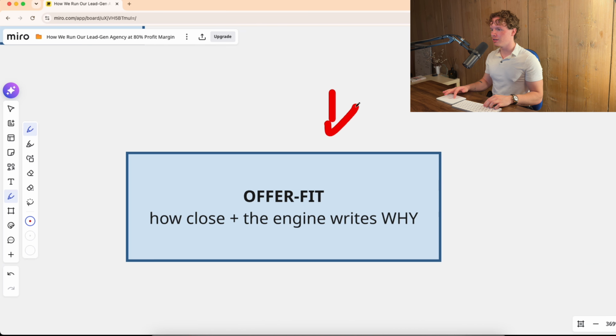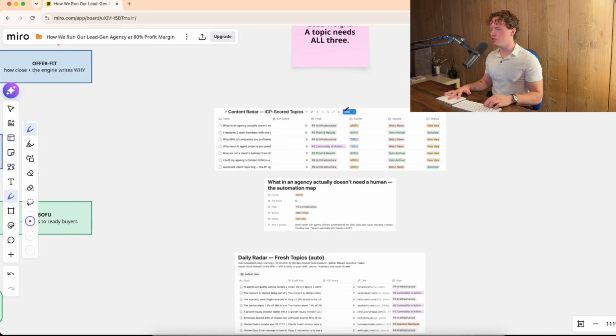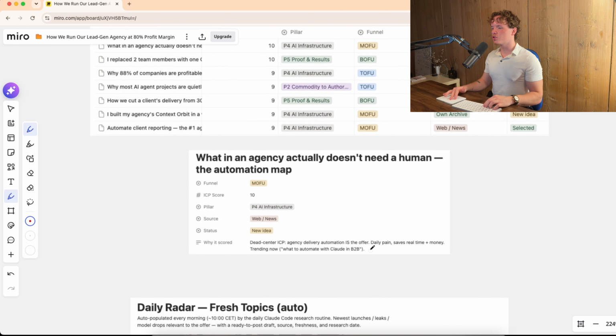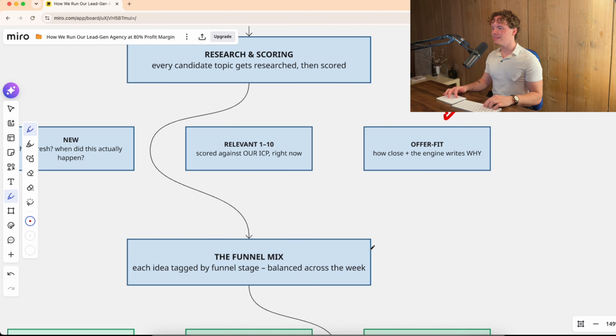And then offer fit. So it tells us exactly, okay, why did it even research it in the first place? For example, here, what in an agency actually doesn't need a human, the automation map, so what exact processes can, for example, be automated by the context orbit. Here, data center ICP agency delivery automation is the offer. Daily pain saves real time plus money. Trending now, what to automate in Claude and B2B. So here it gave me the exact reason. Why is this even an offer fit?